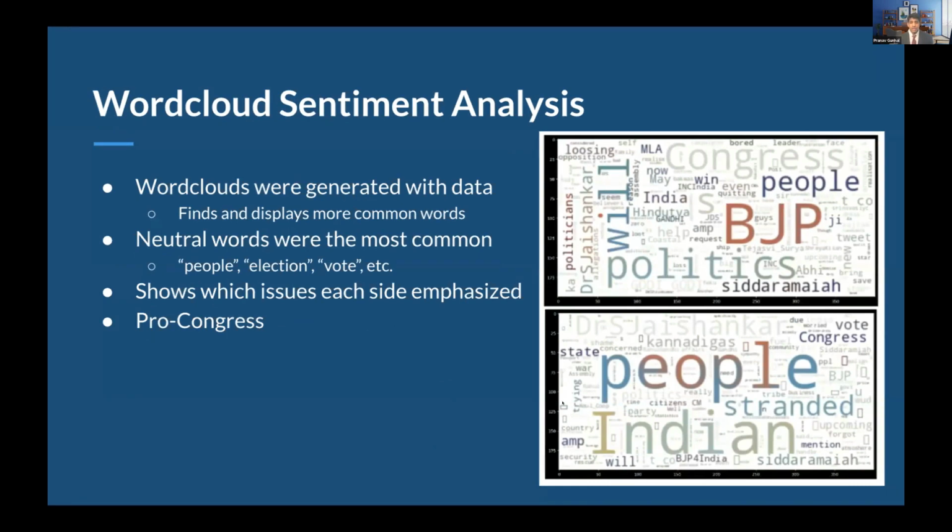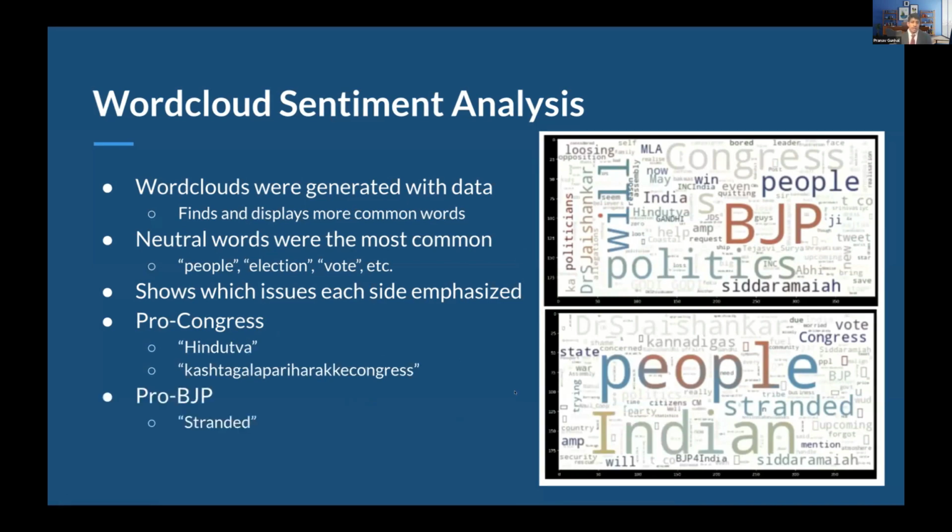each side. So if we look at the pro-Congress word cloud, which is up here, we can see that there are words like Hindutva. There's a phrase in the Kannada language, which basically is a slogan for the Congress party in that state. And so these are all things that Congress focuses on, Hindutva being an ideology that Congress is very against. So they like to talk about it a lot.